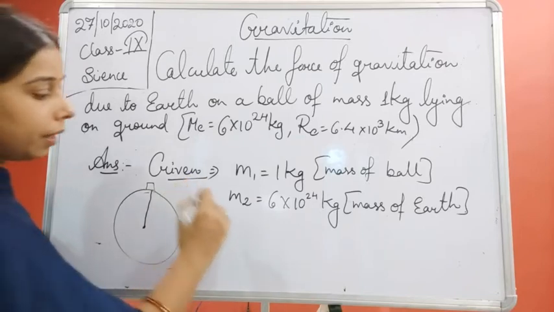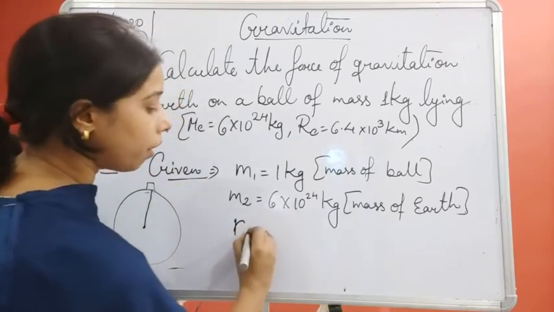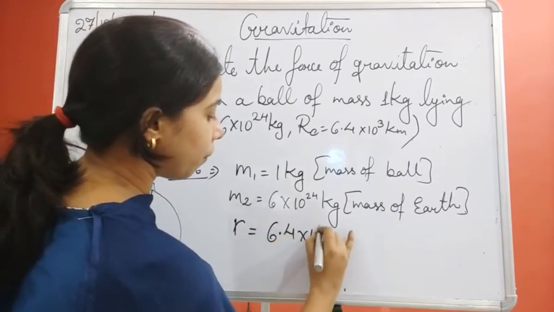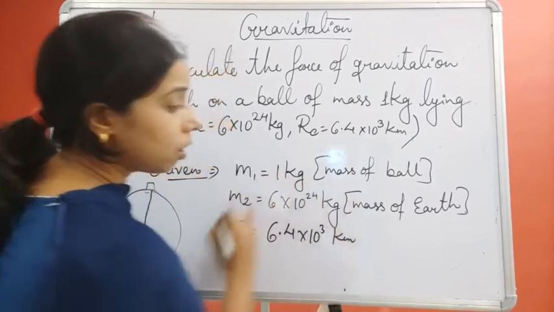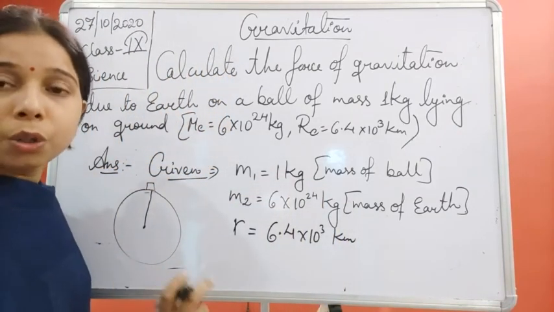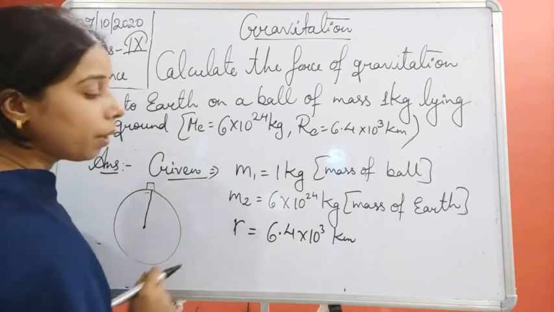Okay, and here the radius of the Earth is given, so we can represent it as small r, which is equal to 6.4 into 10 to the power 3 kilometer. This is the distance between the ball and the Earth. Now one more thing, students.